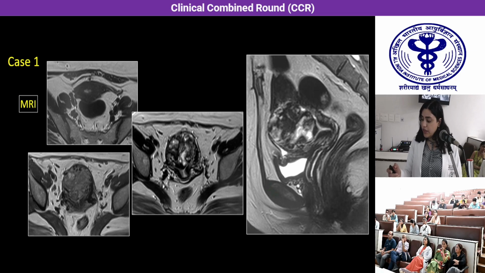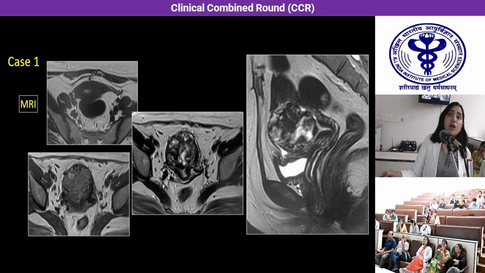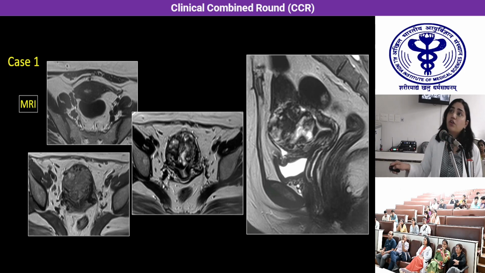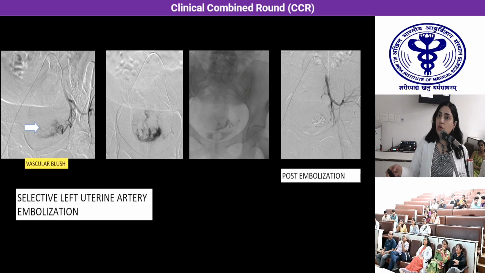The MR findings: this MR was done outside, and on the T1 images we could see a hypointense lesion, while on the T2 weighted images we could see a heterogeneous mass-like lesion. On the sagittal T2 weighted images, again, there is a heterogeneous lesion here. So we performed DSA for this case.